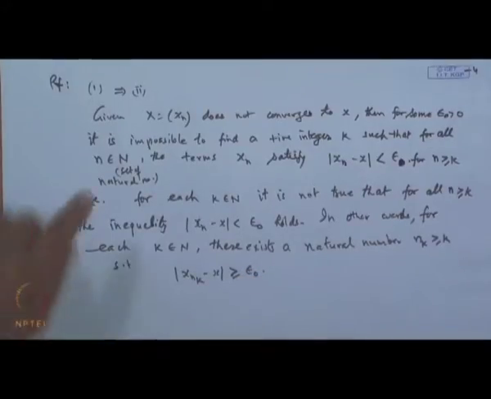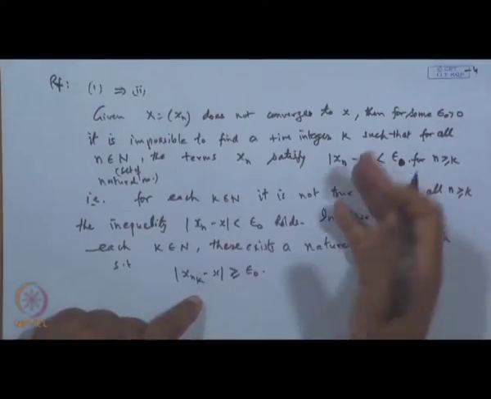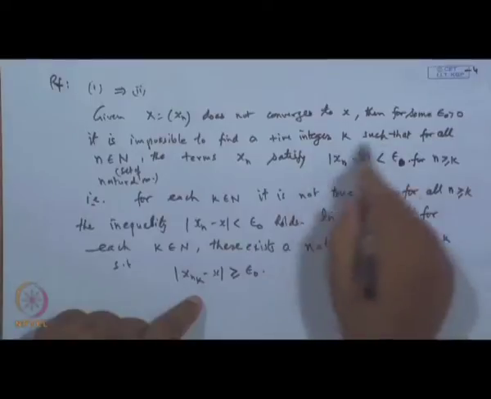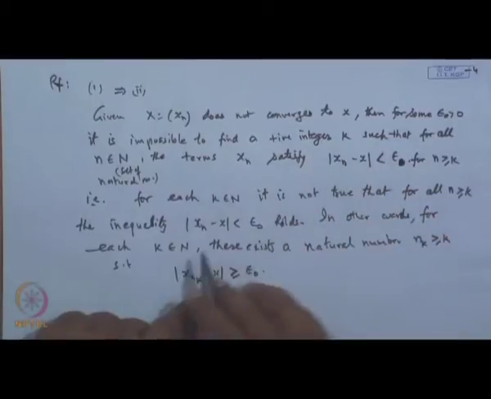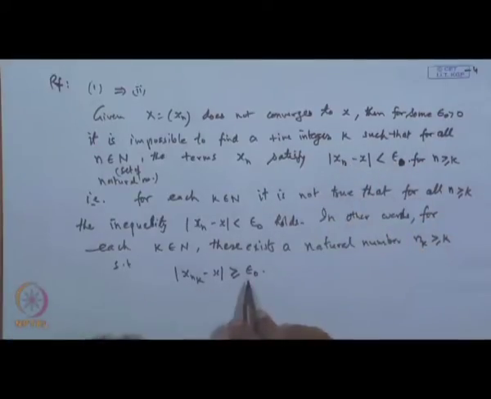That is what you get, because if it does not converge, it is impossible to find n k which will follow this condition. So, there must be some n k which will violate this condition. So, 1 implies 2. Now, 2 implies 3.